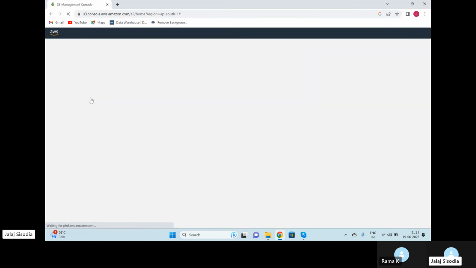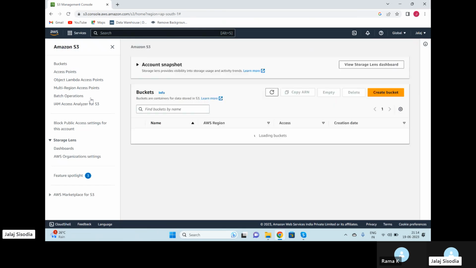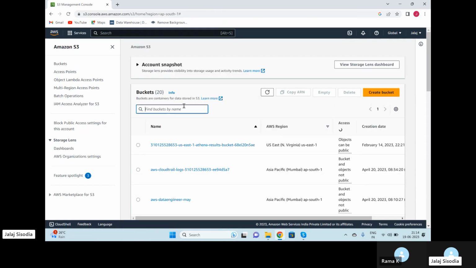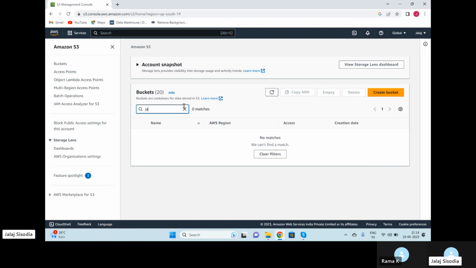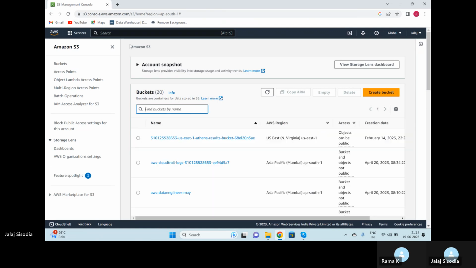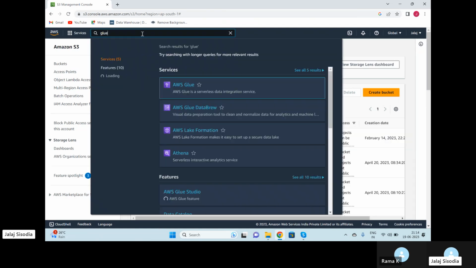Just choose any of the buckets and just go ahead and upload those there. Not sure where I have uploaded those. I can find them.